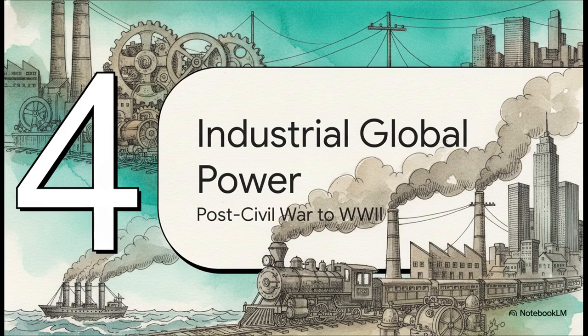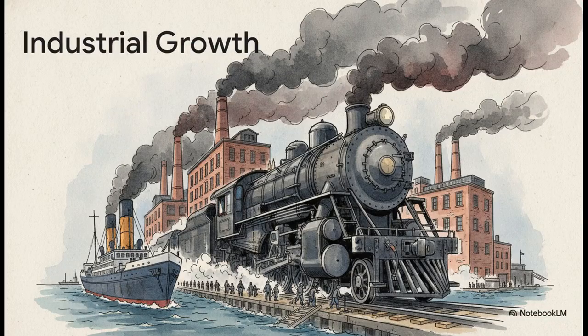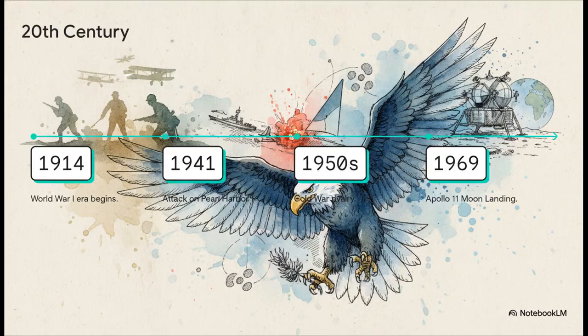Section 4. Industrialization and global power. In the decades immediately following the Civil War, explosive domestic growth changed absolutely everything. Railroads effectively shrank this vast continent, connecting distant regions. Factories transformed city skylines and actually gave birth to the modern 9-to-5 workday we know today. Drawn by this massive boom, millions of immigrants arrived seeking opportunity, bringing fresh energy and completely transforming the nation's demographics. Let's move on and see how this builds into the 20th century.